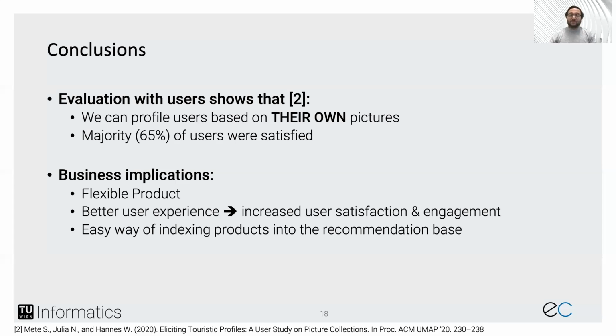Since we can use any pictures for our profiling, we can use the same approach to index new items into our recommendation base. For example, we can add new destinations into our offering by simply using Google Travel pictures of a particular destination as input to our model.